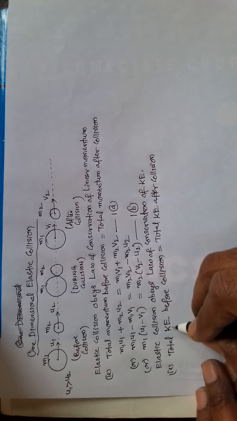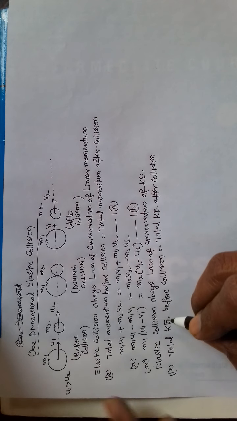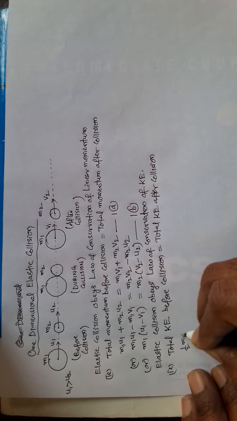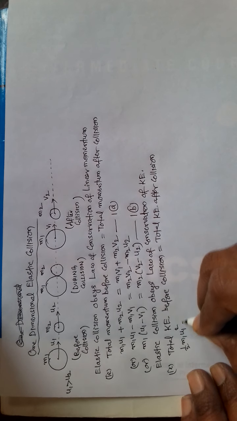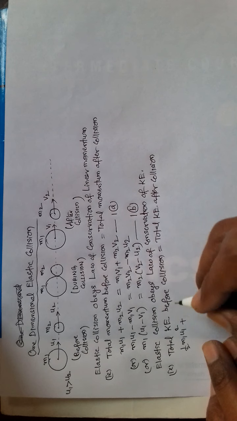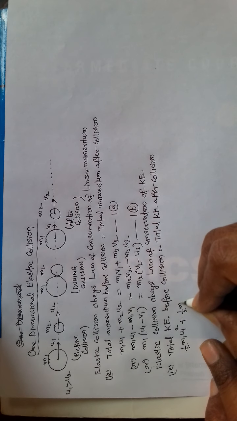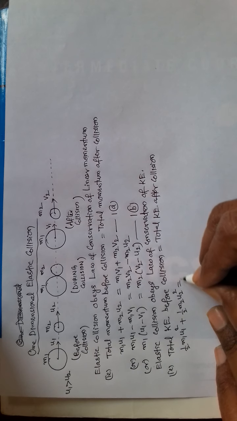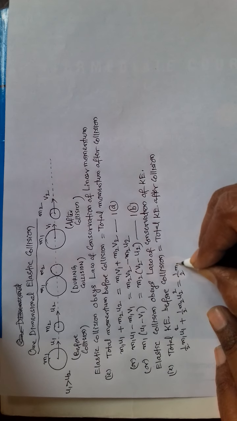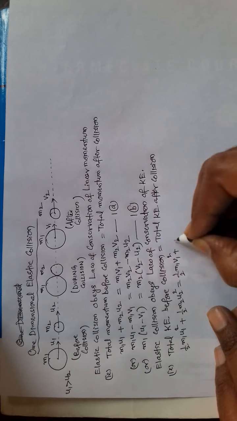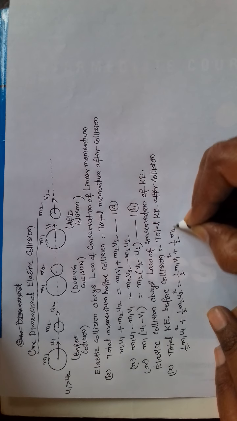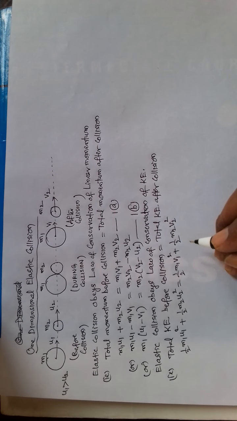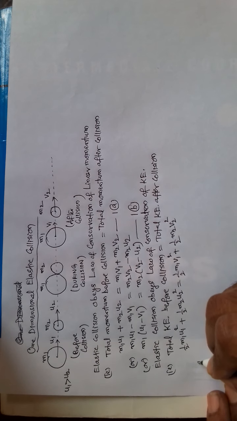So the formula for kinetic energy is half mv square. So its kinetic energy is half m1 u1 square, and second mass half m2 u2 square. This is before collision. After collision, half m1 v1 square, second body. Now here, rewriting.